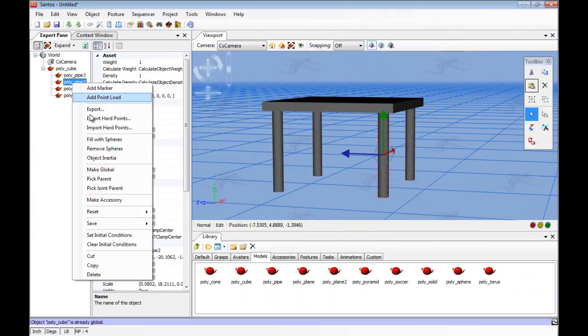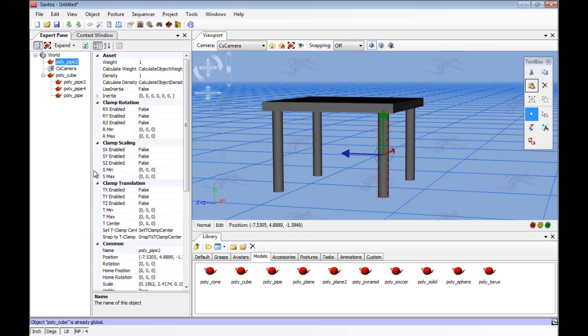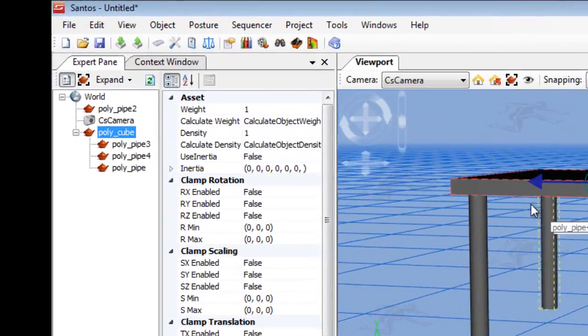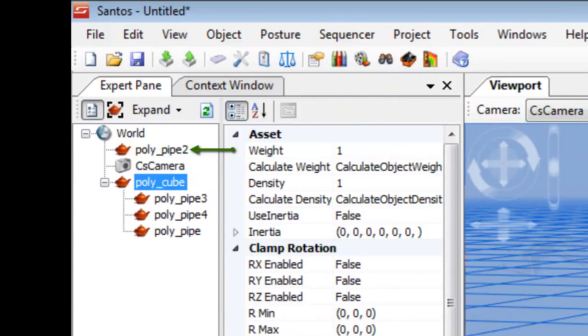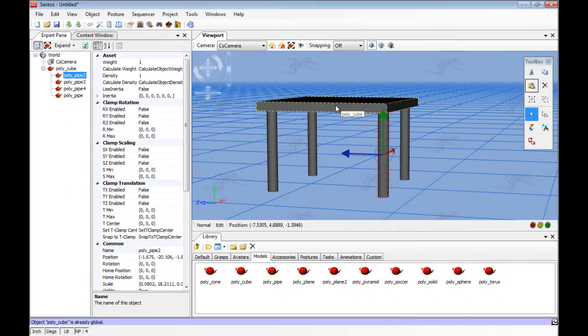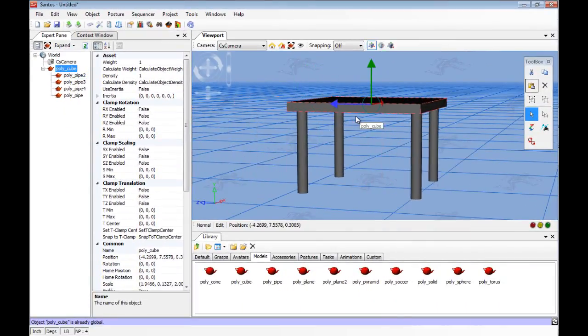To undo any parenting so that the object can be transformed individually, right-click on the object in the expert pane and select Make Global. This will unparent the object to allow it to transform freely. As shown on the expert pane hierarchy, the object should not be paired with anything else. Now that you have a basic understanding of object transformation, the Santos avatar manipulation is next.